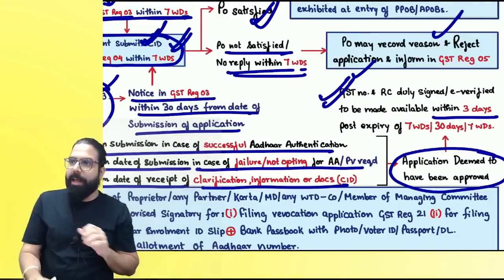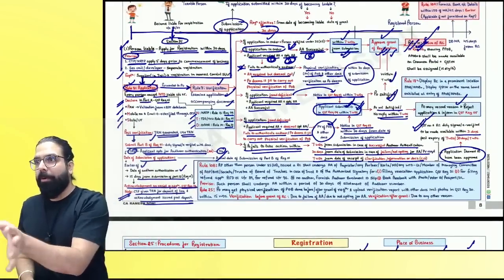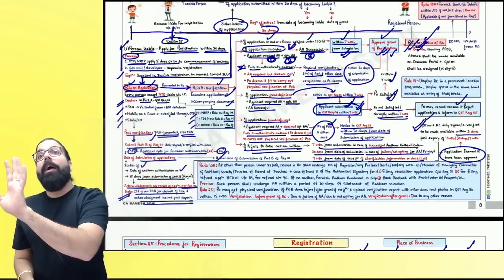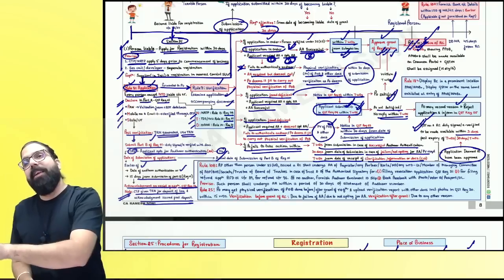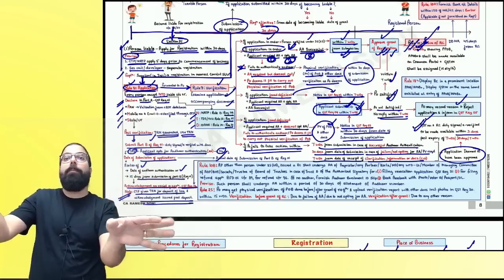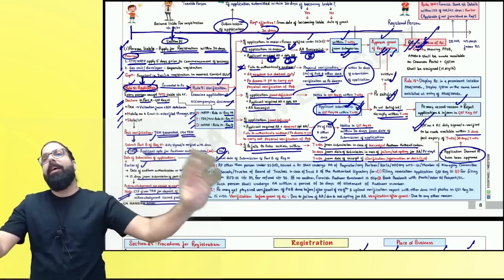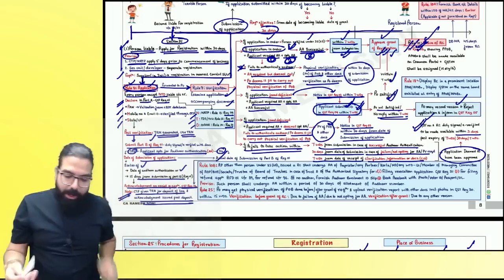Are we clear, everyone? Can I go ahead? Remember one thing, simple as that. Total bakwas this is. You don't have to remember so much. You have to remember one thing. Application is fine, Aadhaar authentication is required and done: 7 days. Application is fine, Aadhaar authentication not done or failed, etc.: physical verification. And that time will become how many days? 30 days. Can I go ahead, everyone? We are all clear till here.